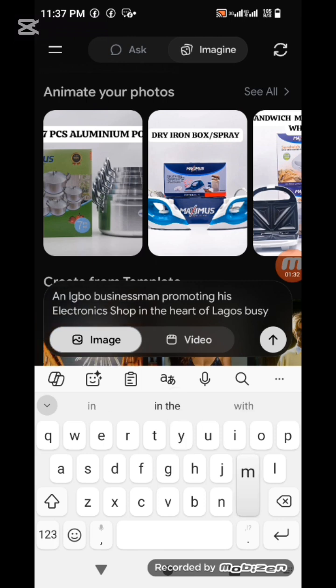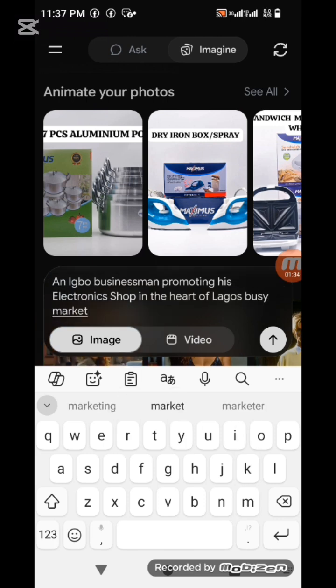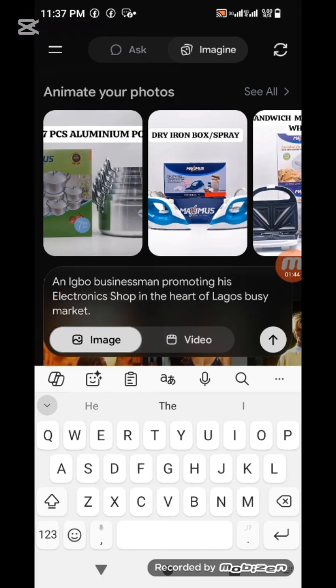Okay, these are prompts. Now, most times, if you don't know what to write, AI does a lot of things for you. If you don't know the idea of a prompt, what the right thing to give is, because what I put in now determines what the AI will give me. There's a little trick: if I put something different, it gives me something different. So you might go to ChatGPT to ask for a better prompt. You can go to the Ask section of this Grok and ask for the right prompt to use. So you copy and come here to paste. But if you can generate it on your own, do that.